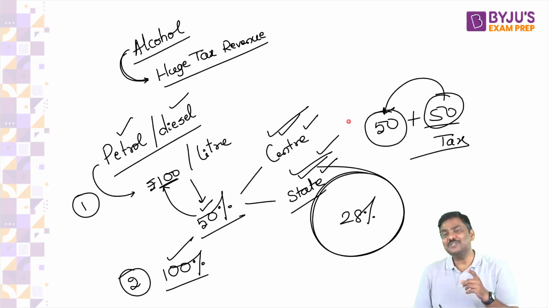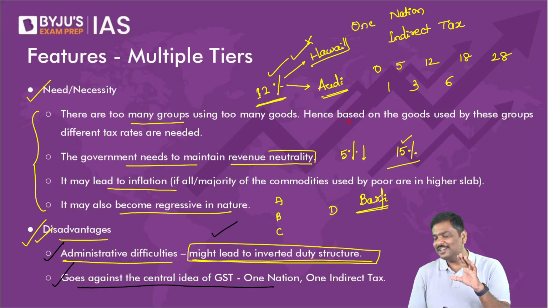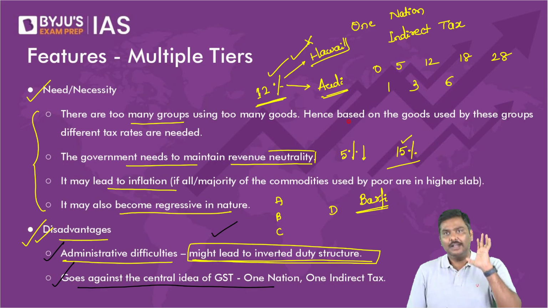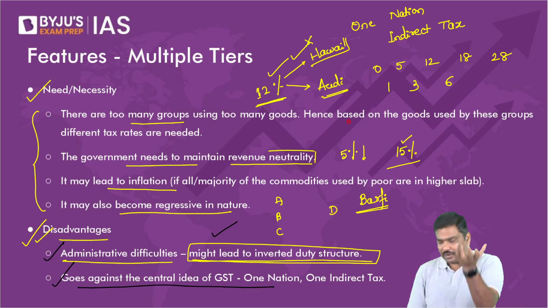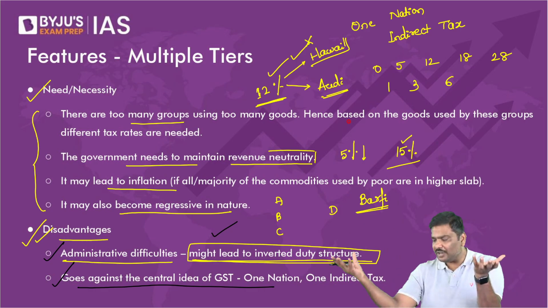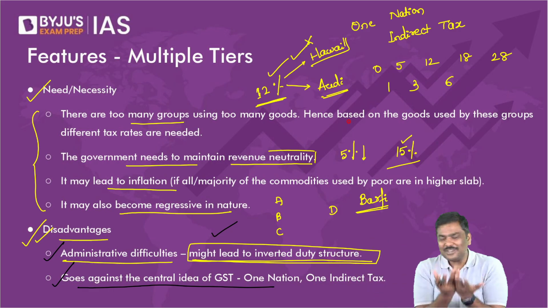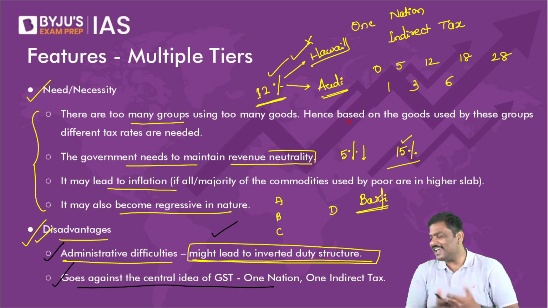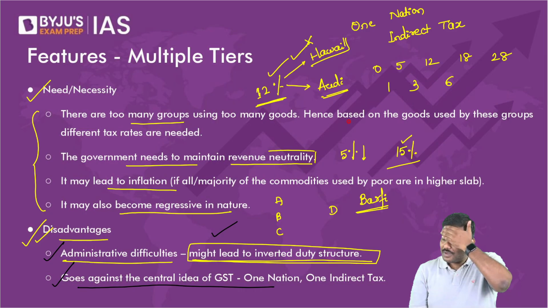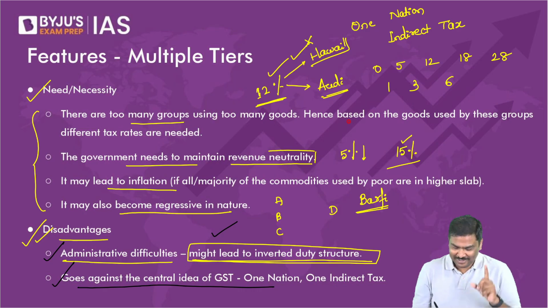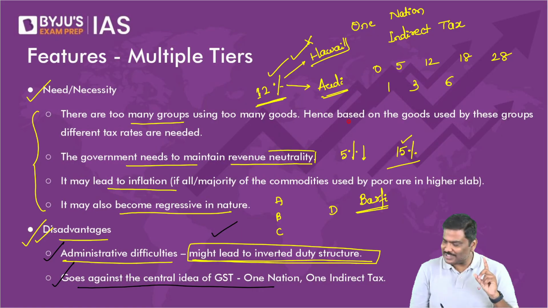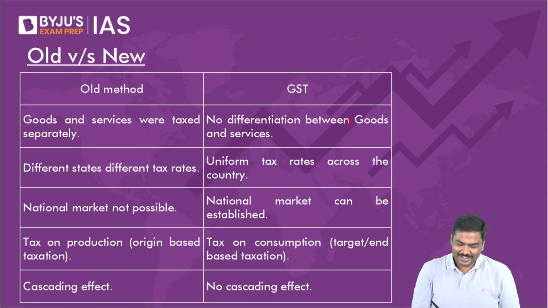Those who are asking these questions, there are two, three or four students. Your CSAT is very weak, my dear. Very, very weak. If your tax is 50 rupees on a price of 50 rupees, how much should be the tax rate? 100% is the tax rate. It's a very simple calculation. Arey baba, so the tax rate is 50%? Great. Right? Those who are saying the tax rate is 50%...